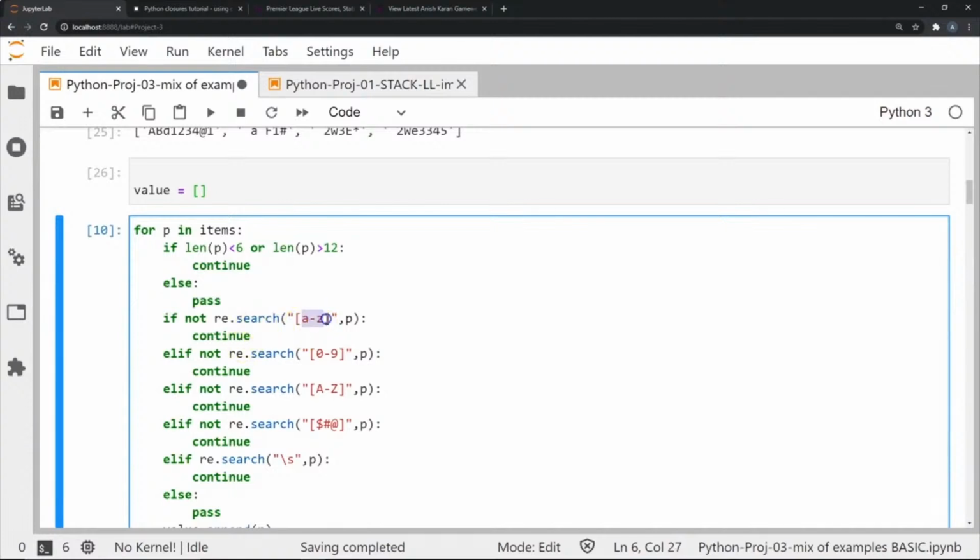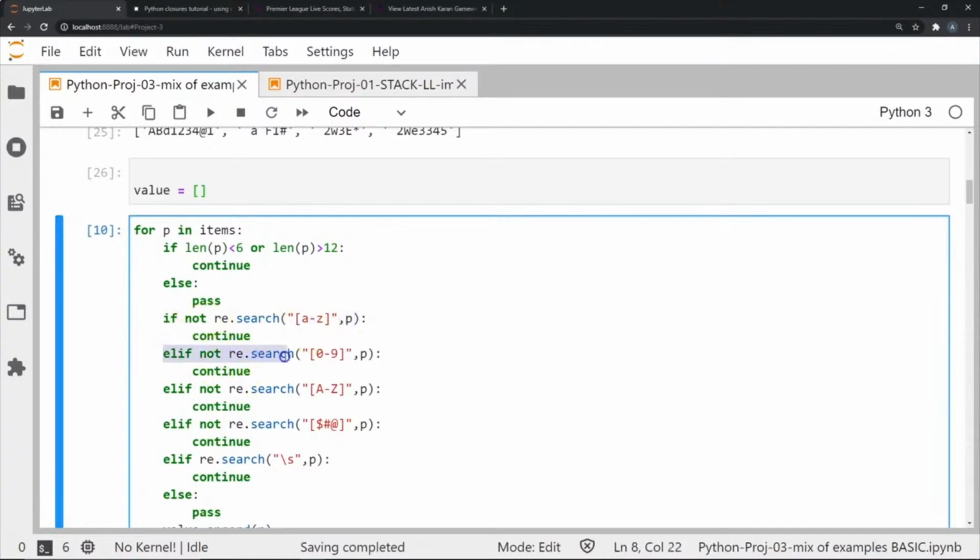If this condition is not met, then we continue and leave this particular search because one of our criteria is not met. But if it is met, then this if not statement won't enter this block and we can move on to the next check.